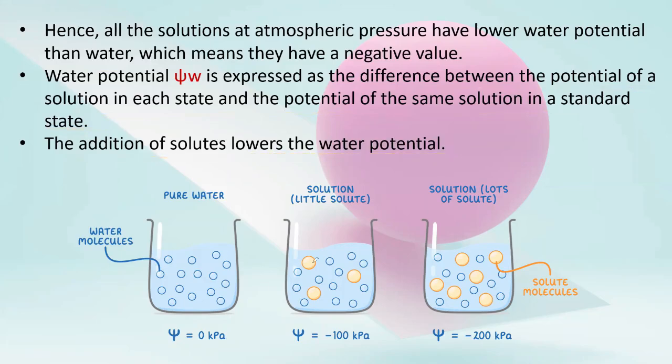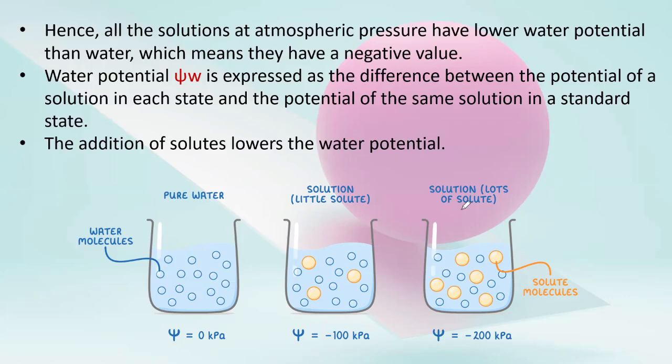As we can see in this picture, pure water has 0 kilopascals of energy. Zero kilopascals means that all energy is retained by the water molecules within the pure system. However, when a small amount of solute is added to this water, it forms a solution. The energy of each water molecule decreases, and this shows a negative water potential, known as negative 100 kilopascals.